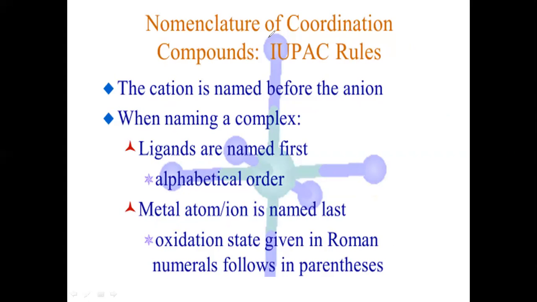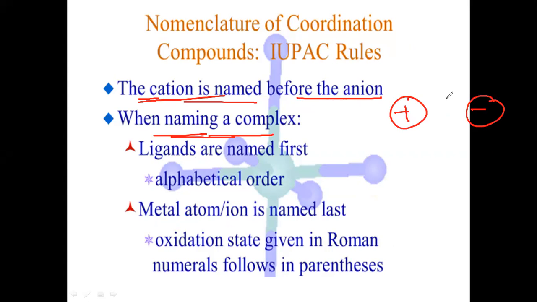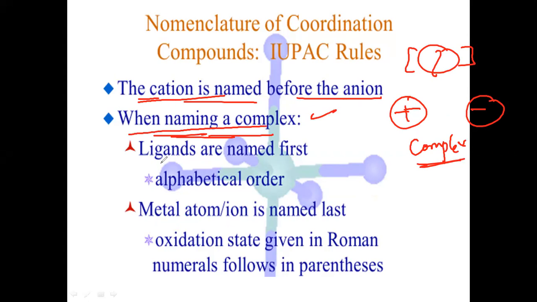సో లెట్ us see from the first rules. So generally the cation is named before anion. సో ఇంతకు ముందే చెప్పింది. బట్ ఇన్ కేస్ ఆఫ్ నేమింగ్ ఆఫ్ కాంప్లెక్స్, సో ఇప్పుడు ఒక cation రాస్తున్నాం, ఒక anion రాస్తున్నాం. సో ఈ cation ఇఫ్ ఇట్ ఈస్ ఏ కాంప్లెక్స్, మరి కాంప్లెక్స్ ఉన్నప్పుడు ఎలా రాయాలి? అందులో కోఆర్డినేషన్ స్పియర్ ఉంది కదా, అందులో ఎలా రాస్తాము అంటే when naming a complex, so ligands are named first. So first ligands రాయాలి. Ligands are ligands. So generally these ligands are named first. After that central metal ion. So see here, ligands are named first and the metal ion or metal atom or ion is named last.